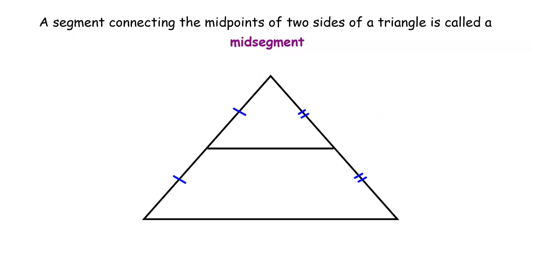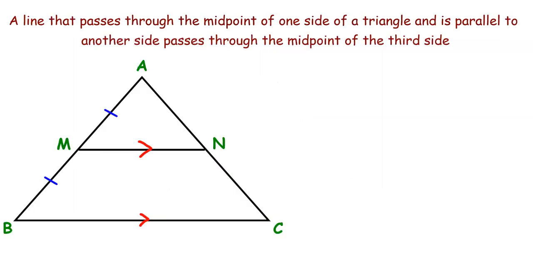And that's what we're going to use to prove one of the properties or one of the theorems related to midsegments, and that's a line that passes through the midpoint of one side of a triangle and is parallel to its third side must pass through the midpoint of the side that it intersects.